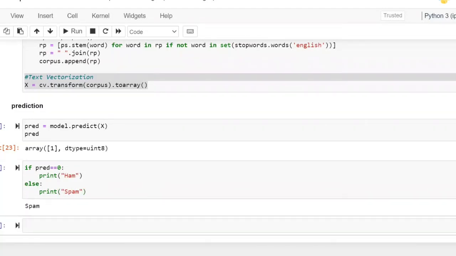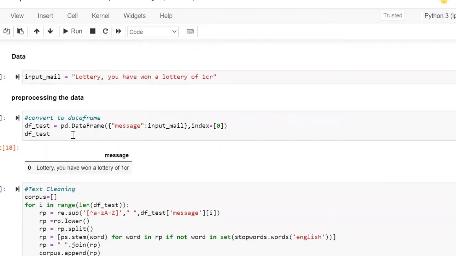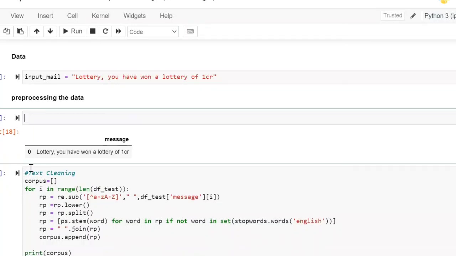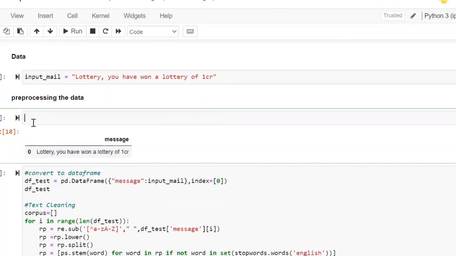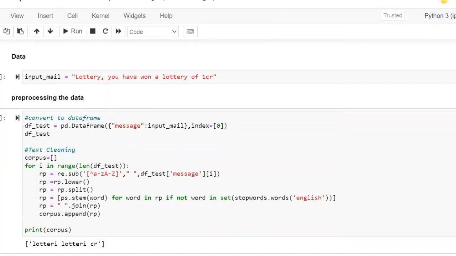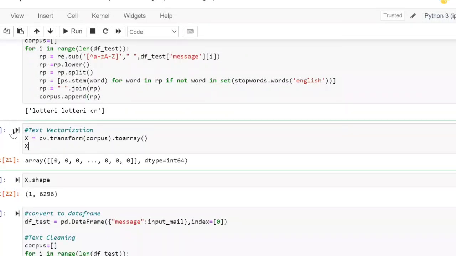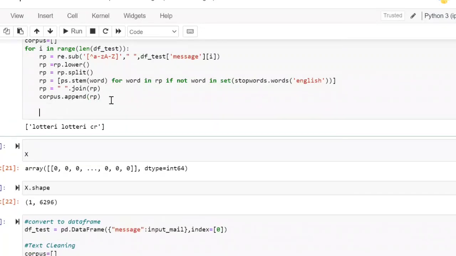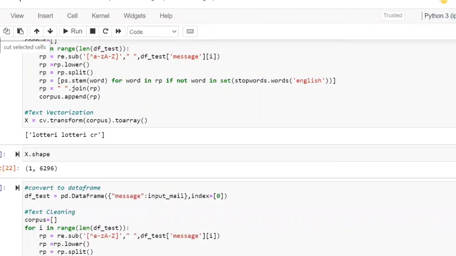Now you have done this in multiple cells, cell number 1, cell number 2. Now I'm doing everything in a single cell. Whatever input mail I have got, I'm writing everything in the single cell. Why do I have to print the corpus? I'm not explaining to others, right? No need to print. Directly you have to do the text vectorization. This one also I'm copying here, in this cell only.